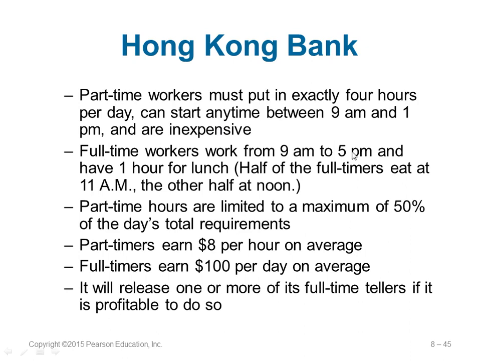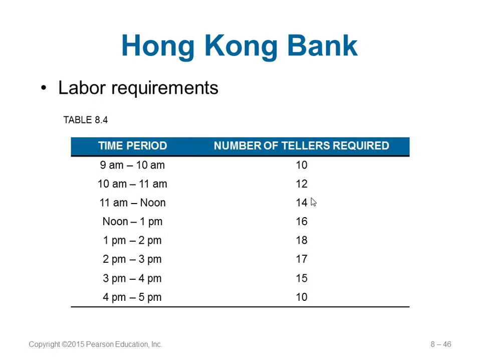Full-time work from 9 to 5 p.m. They will have a 1-hour lunch period. Half of the full-timers will eat at 11 o'clock and the other half at noon, 12 o'clock. Part-time is limited to a maximum of 50% of the total day requirements. Part-time is paid $8 per hour on average. Full-timers get $100 per day on average. They have to decide whether to release some full-timers, because they want to reduce the cost. So you can see this is also given to you.